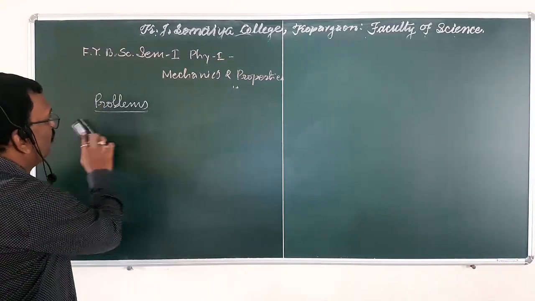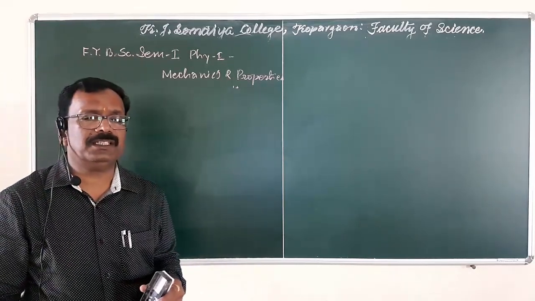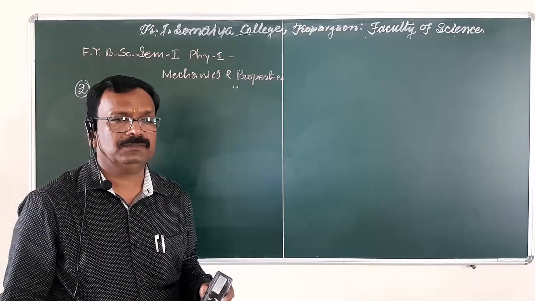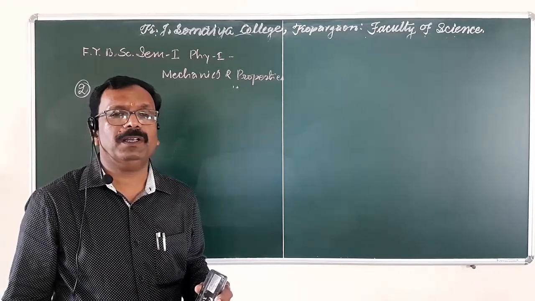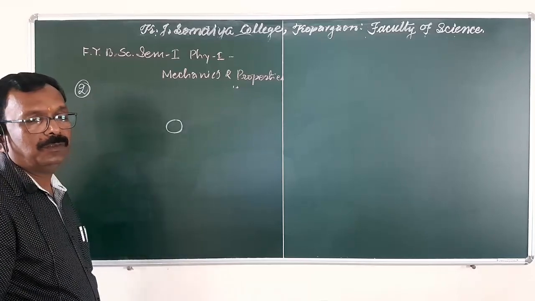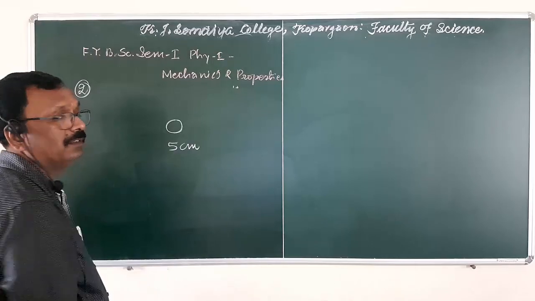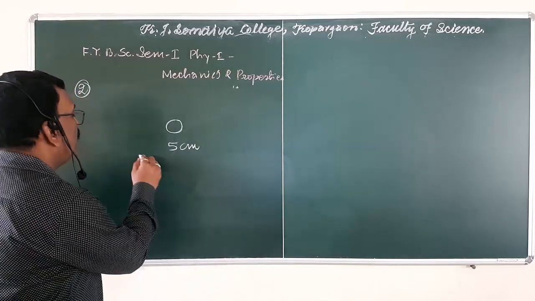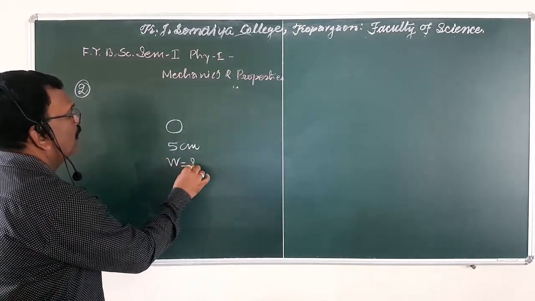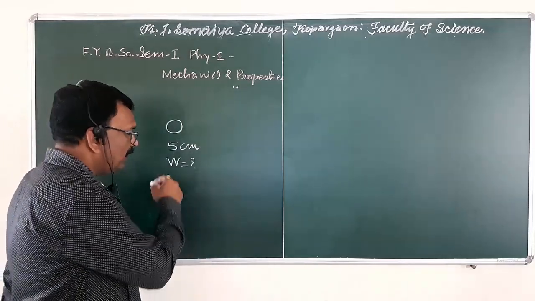Now the second problem is also interesting. Find the work done in blowing a soap bubble. We have to blow the soap bubble whose radius is 5 centimeter, and here we want to calculate the work done. Remember that.